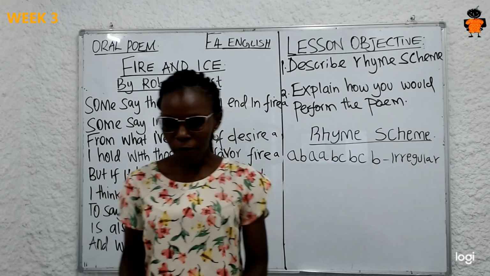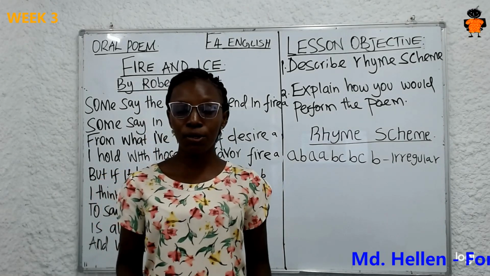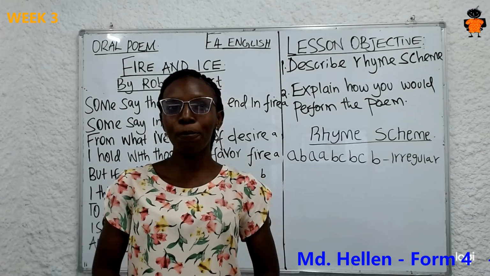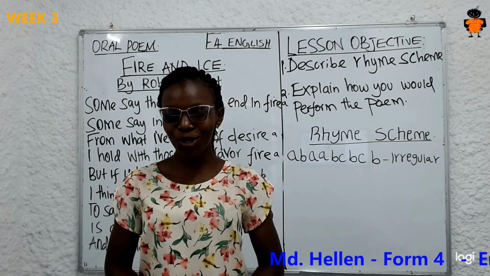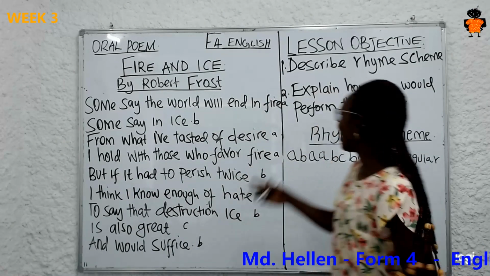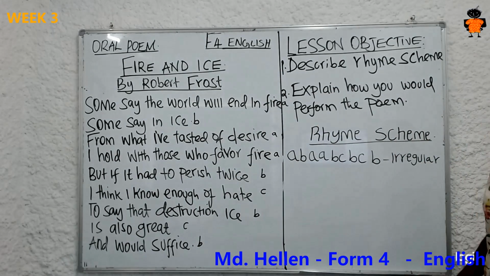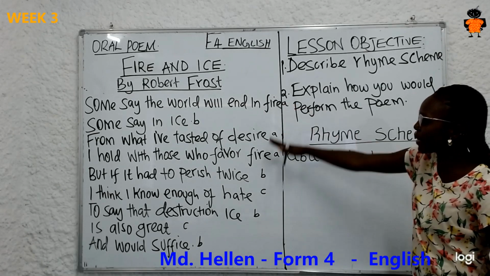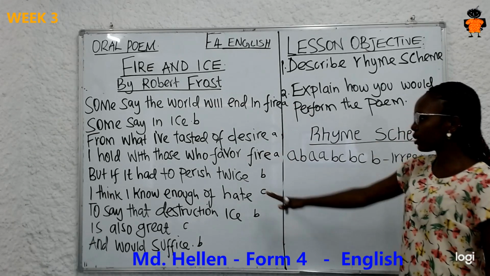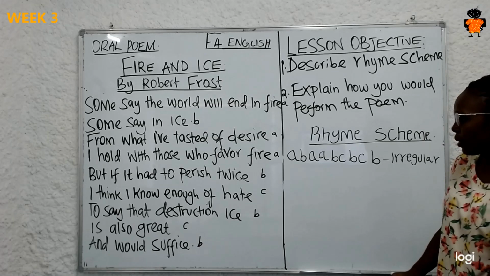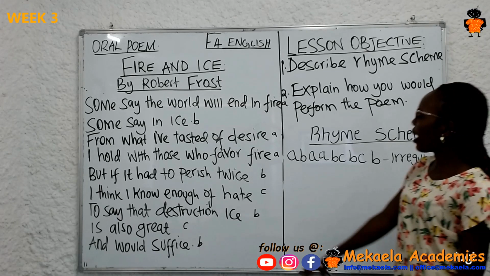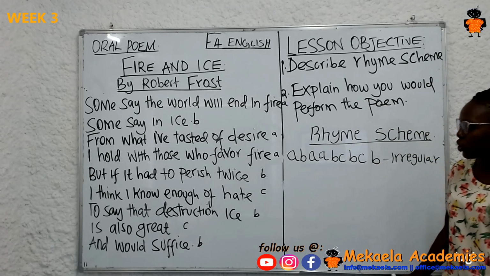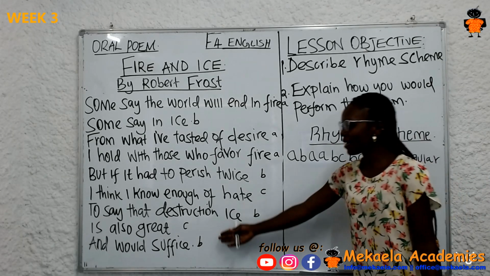Now, performance of a poem is made interesting through the use of verbal or non-verbal cues, the appropriate verbal or non-verbal cues. So you need to go through your poem. Check on your poem, identify the possible verbal or non-verbal cues that can be applied in the lines that you have. For example, I would say the last line in a falling intonation to indicate finality.